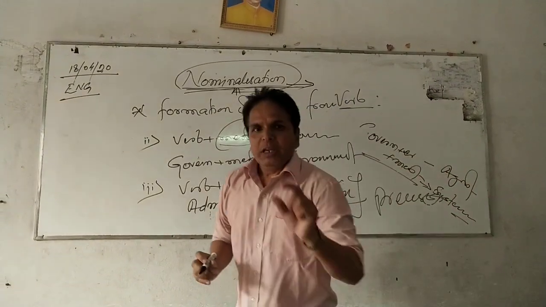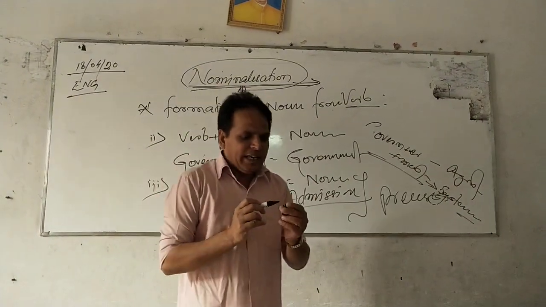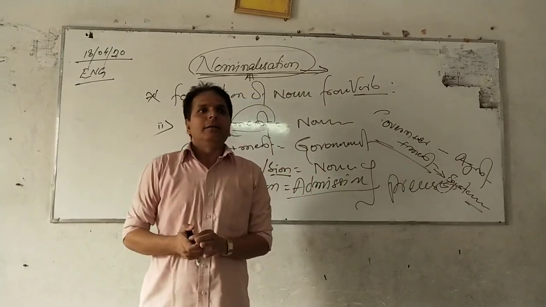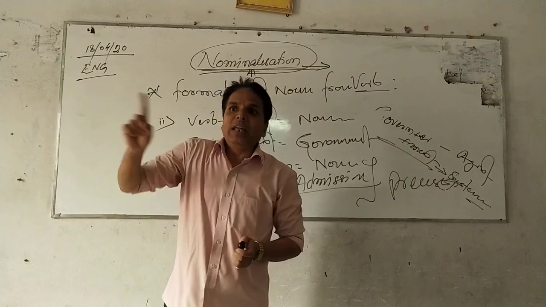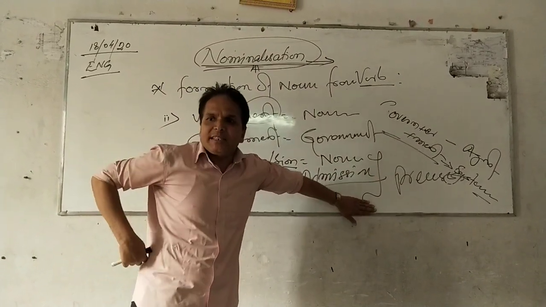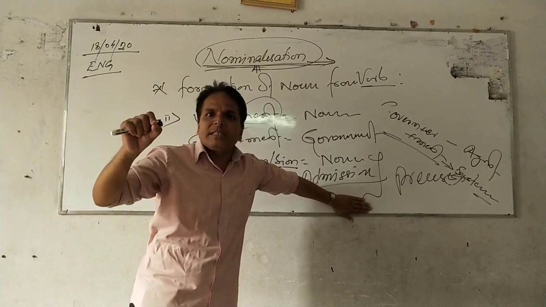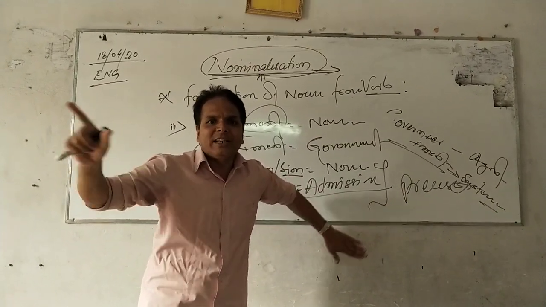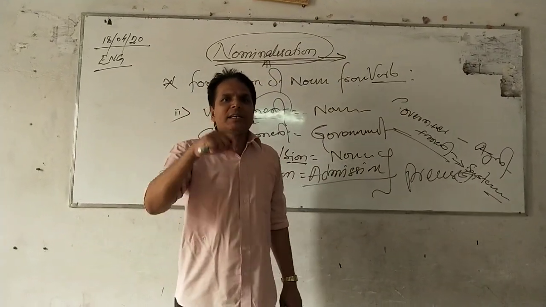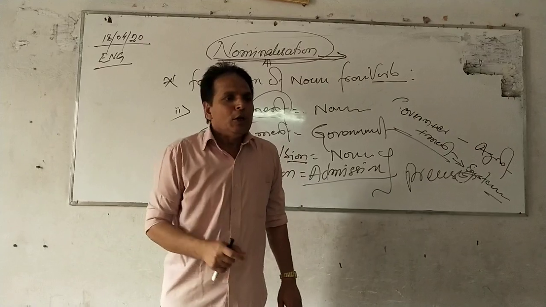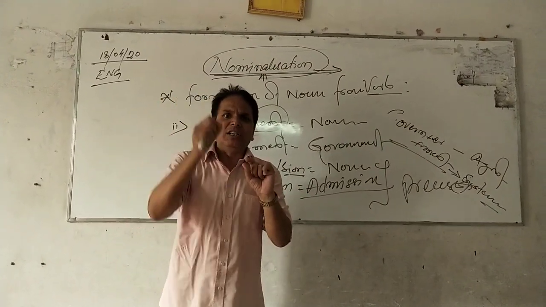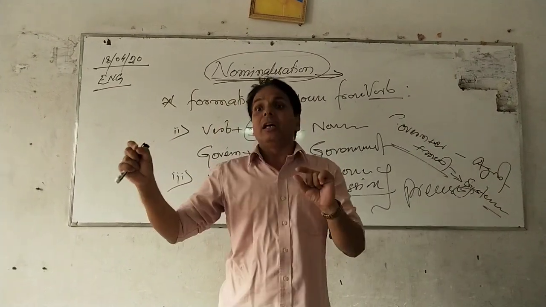So in our subject of science or mathematics, we see that most of the words are written or taken into consideration by means of sion or tion. As for example, in mathematics, multiply plus tion equal to multiplication, subtract plus tion equal to subtraction, add plus tion equal to addition. So all this nominalization has been done in mathematics or in science.